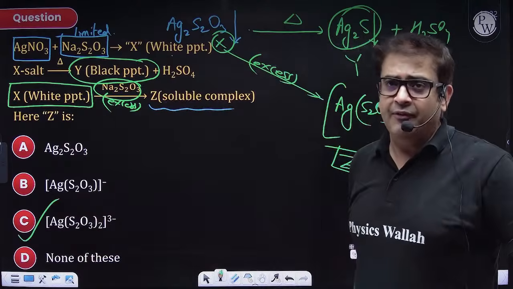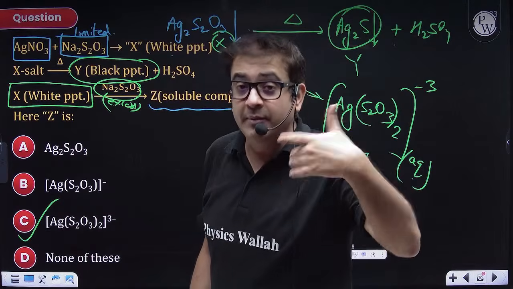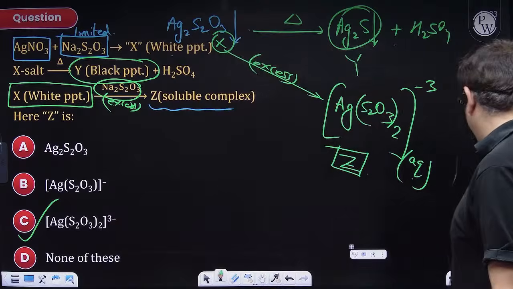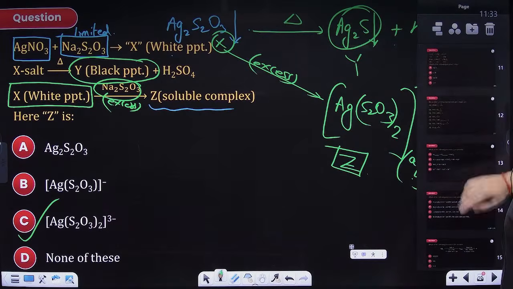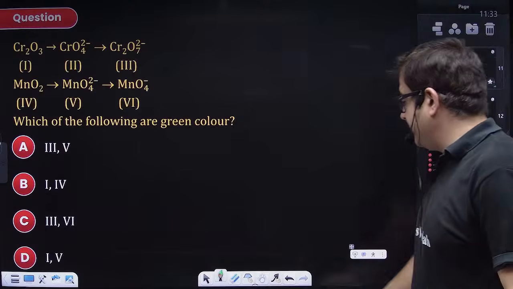Option C. A very practical question, a very predictable question for inorganic as well. I hope everybody is clear with this. Moving to the next question.